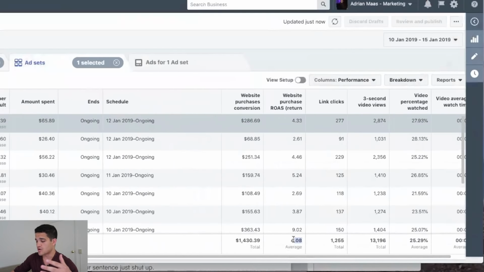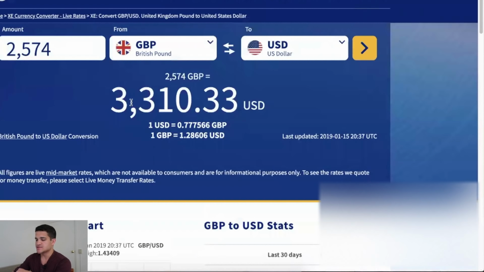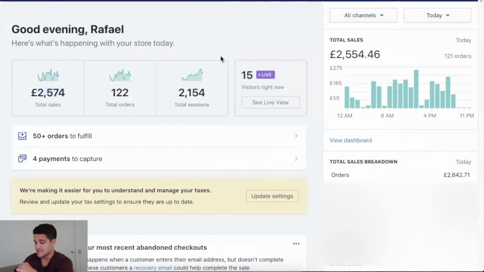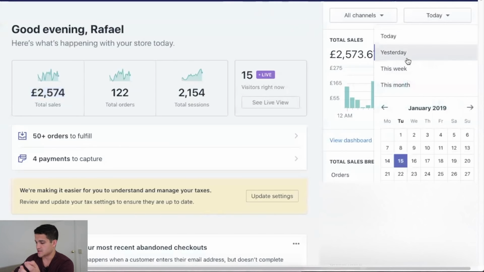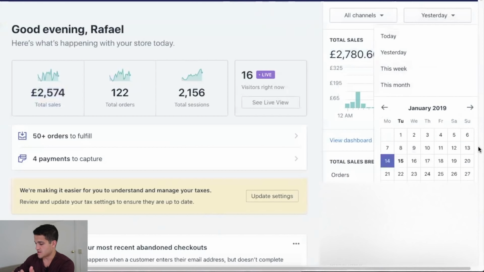Like getting a 4x on a $400, $500 investment, and then making, we're at, I think we just did another sale. Oh, no. So $3,300 per day. That's absolutely insane. And this is real. I'm gonna refresh this so you guys know that this is real money. See, refresh, boom. And now in the past couple of days, yesterday, a little bit more than that, 3,500. And this is pounds, British pounds, so the conversion obviously is more. The day before that, 13, we're just absolutely destroying it.